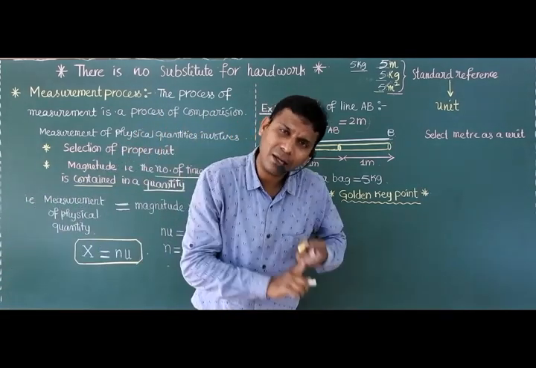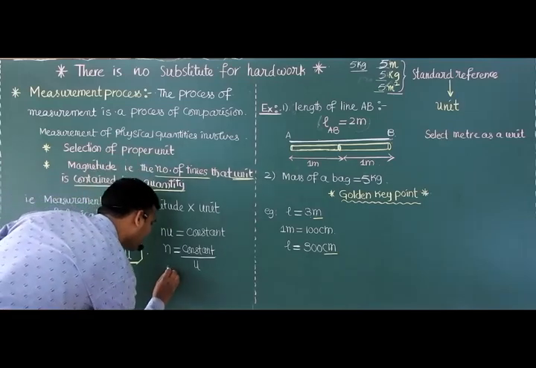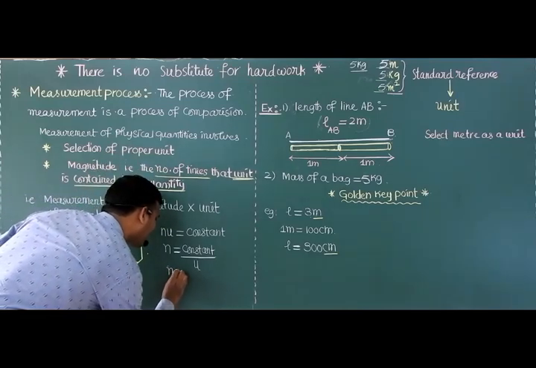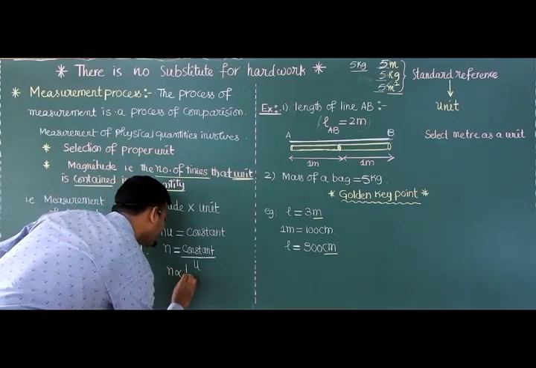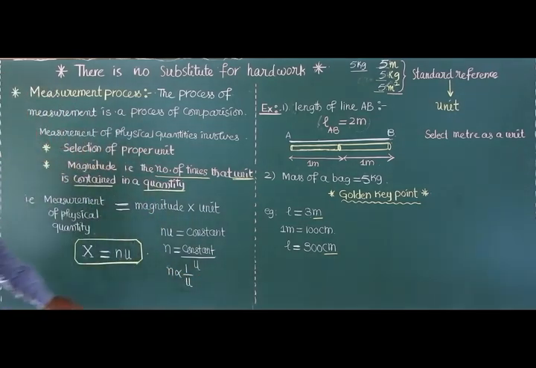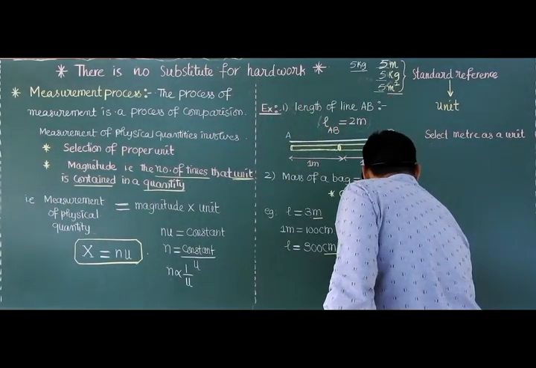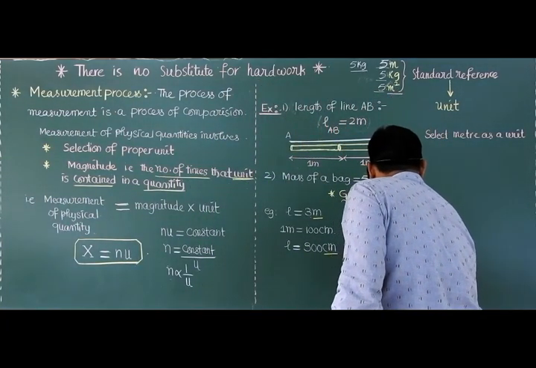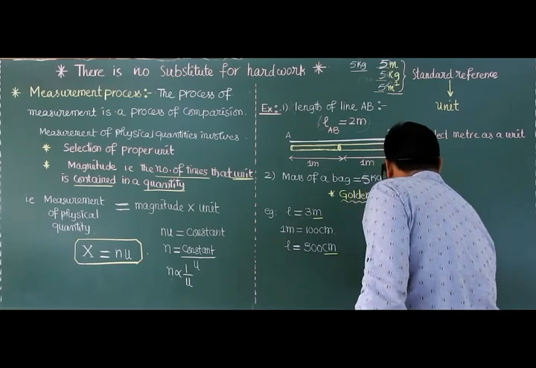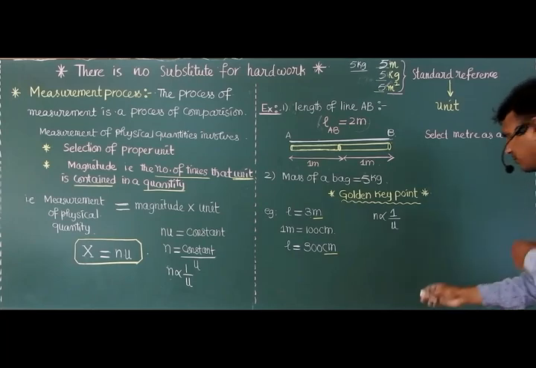These two are directly proportional or inversely proportional? Inversely proportional. Yes, inversely proportional. Okay? Then what is the meaning of this? That is what the golden key point is. The golden key point is n is inversely proportional to u.